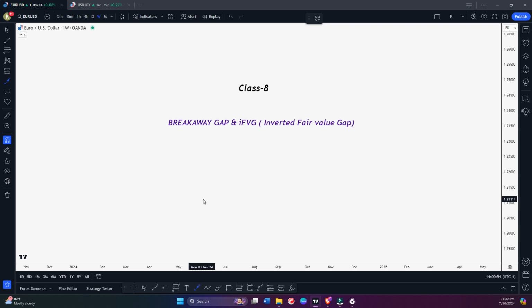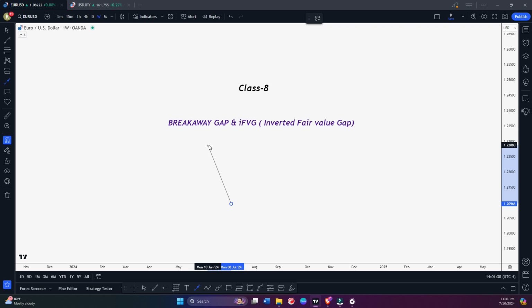When we talk about entry on a lower time frame, this will help us understand where the breakaway gap is and what the inverted fair value gap is. This inverted fair value gap will help us in the future when we talk about entry. Breakaway gap is not something that works all the time, but it's better to know what it is, and it will definitely help you in your analysis.